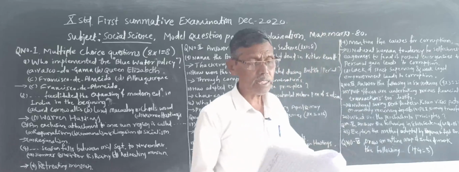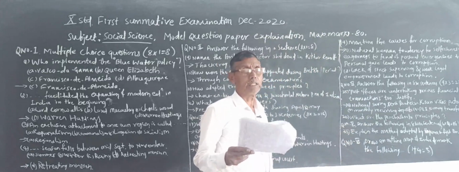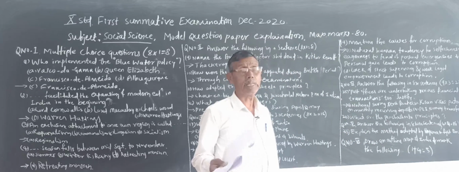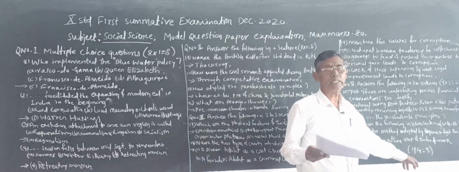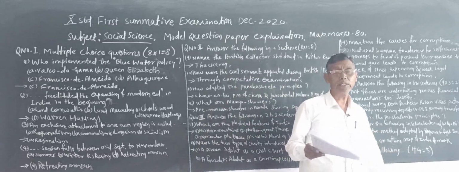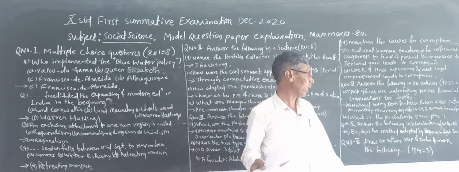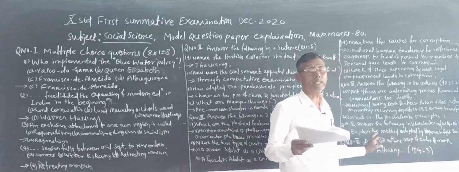And now the last question, that is the map work. Here you have to draw an outline map of India and mark the given places, which carries 5 marks. For the map drawing 1 mark, and for marking the given locations 4 marks, total 5 marks for map work.